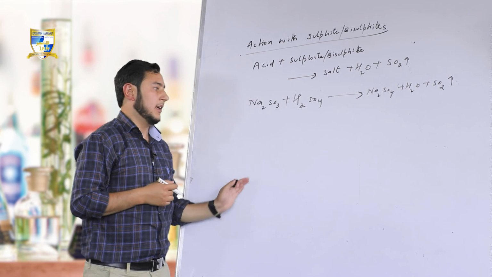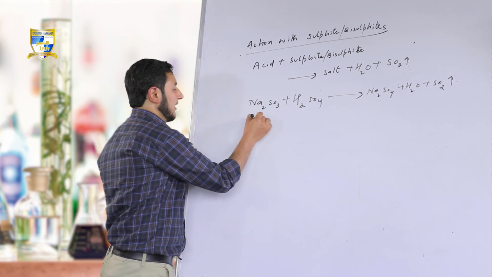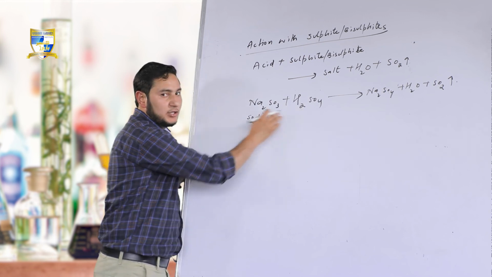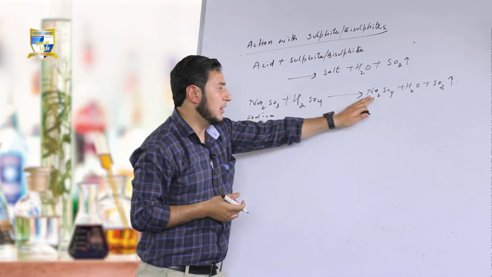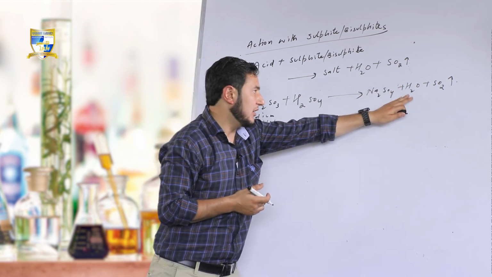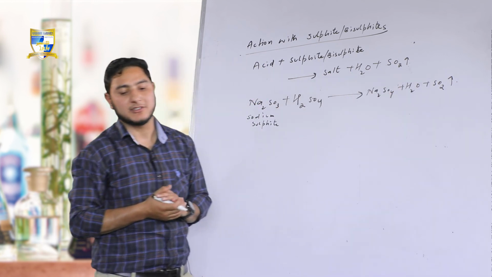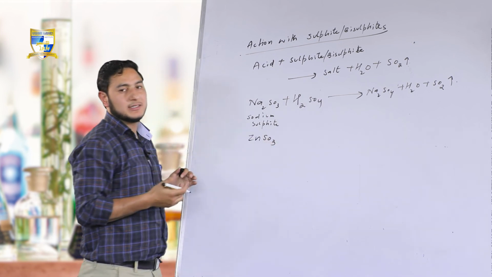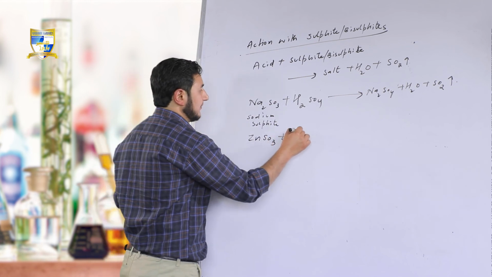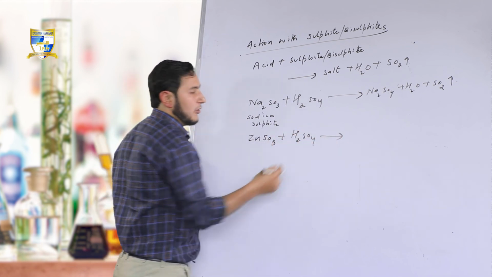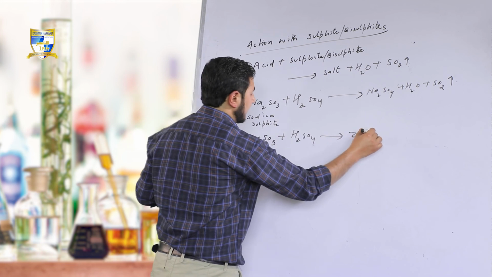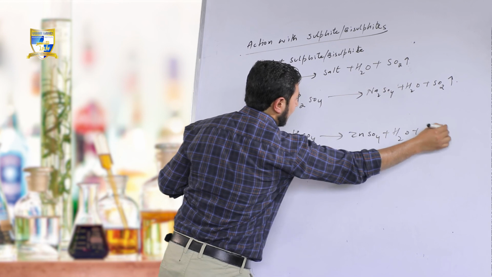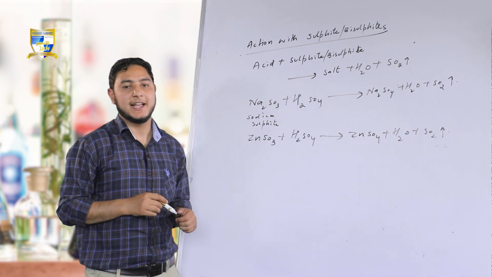Fine. This is sodium sulfite. Reaction with H2SO4, sulfuric acid, formation of salt, sodium sulfate, water and the liberation of gas, that is sulfur dioxide gas. Okay. Another example, ZnSO3, a reaction with acid, H2SO4. There will be formation of ZnSO4, water and liberation of gas, that is sulfur dioxide gas.